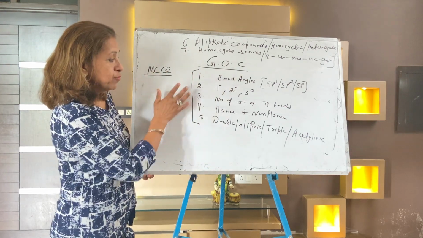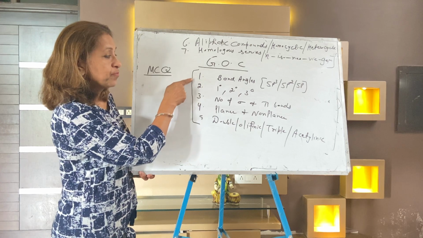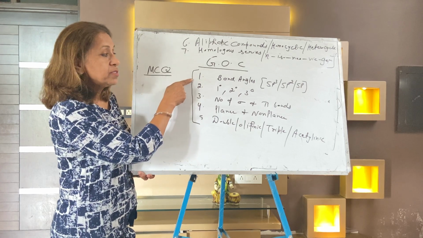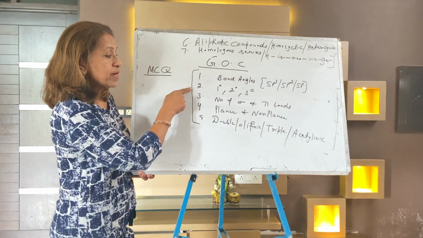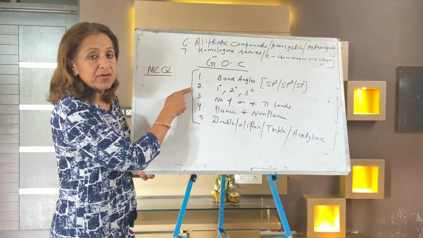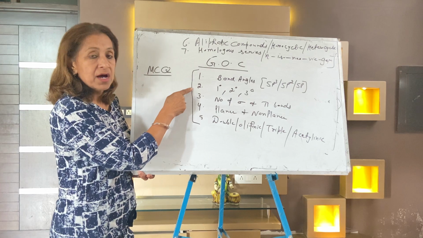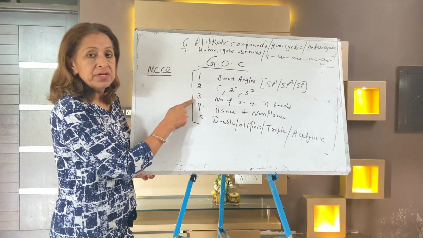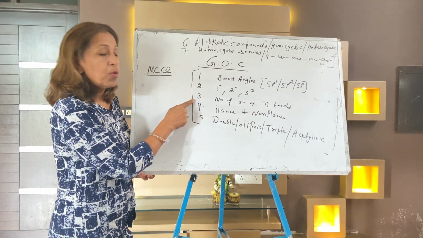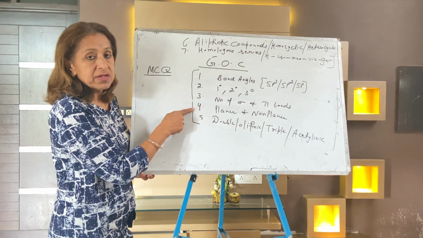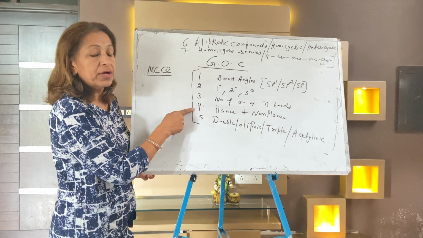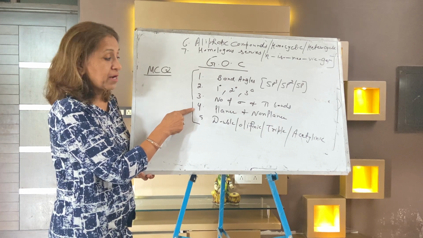Yesterday we did 5 topics. The first is how many bond angles, sp3, sp2, sp. Second was how many primary, secondary, tertiary carbon as well as hydrogen. Third, how many sigma and pi bonds. Fourth, whether the structure is planar or not.